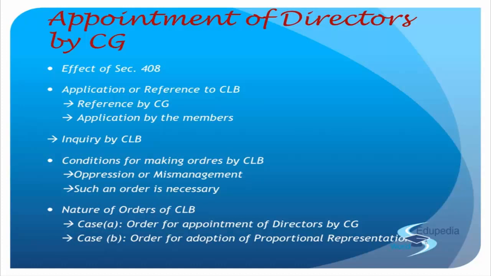So what happens for the order of appointment of directors by the CG? So if that has been made, right, the company law board may order appointment of certain number of directors. When I say certain number, that means there may be a situation that one nominee director cannot actually go ahead to fulfill the requirement, right? So they need more than one. So even more than one director can be appointed. That is clear with you, right? So once the company law board has made an order to the central government, then central government may appoint the director as they deem fit, or as it has been specified by the order of the company law board, right?